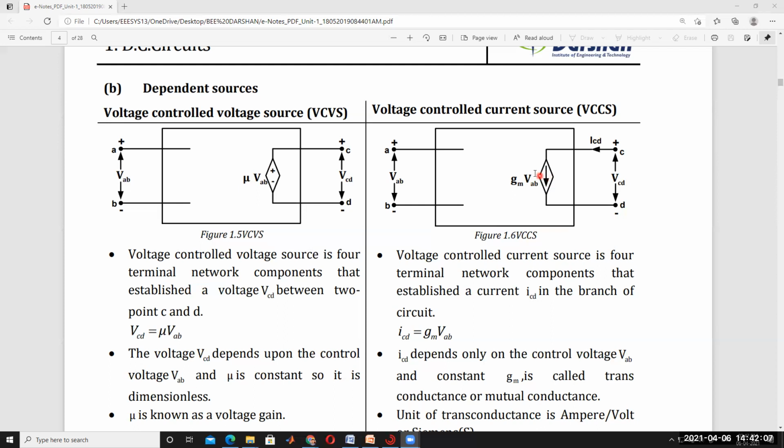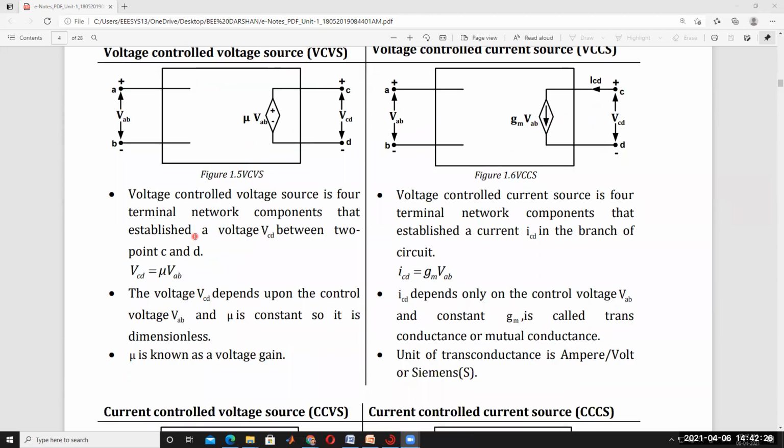Its current source is depending on voltage. The output is VCD, and this current can be controlled by changing this voltage.